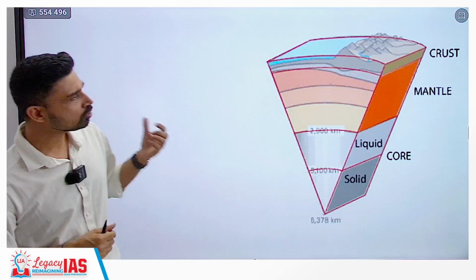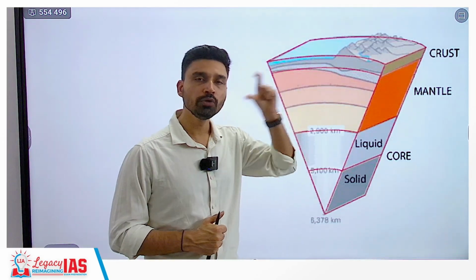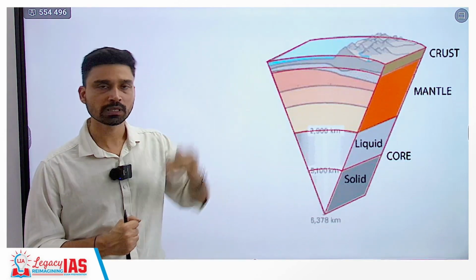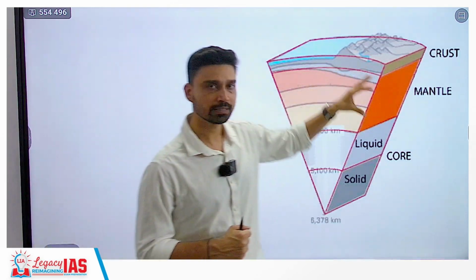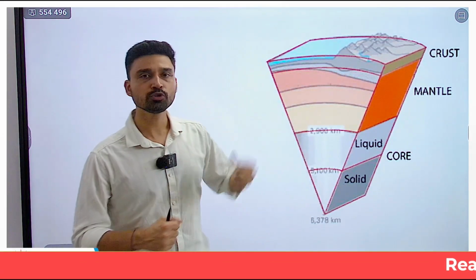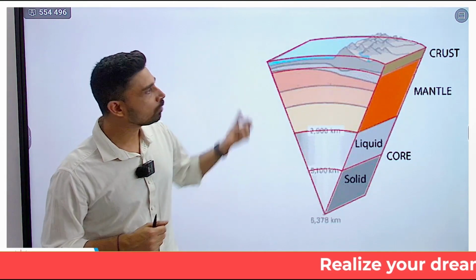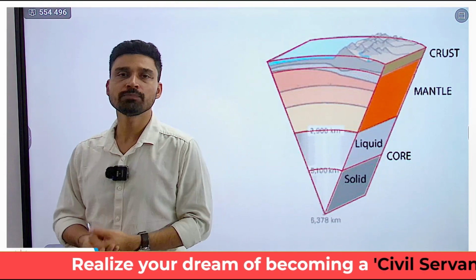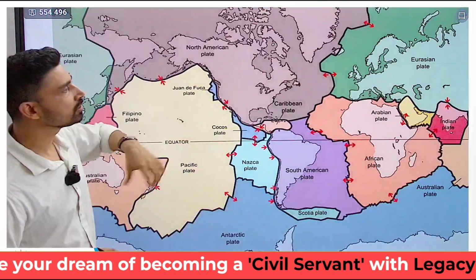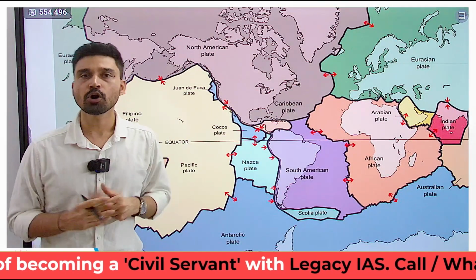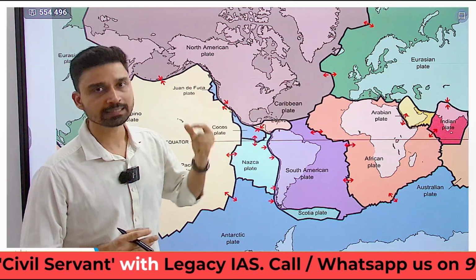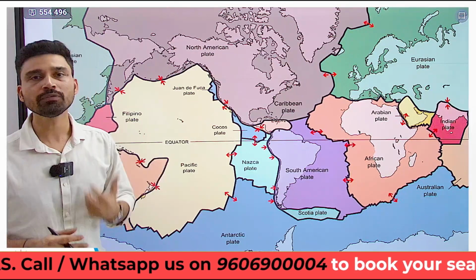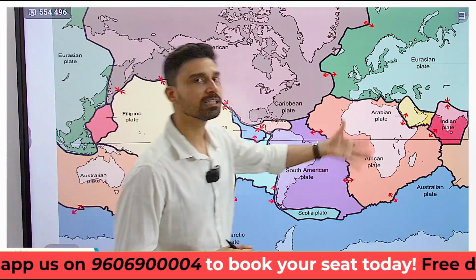The reason is that if you look at the structure of the earth, it is not a uniform structure, not a single layer, but the earth is divided into 3 layers as we go from the surface to the center. The uppermost layer is what we call the crust, below the crust you have the mantle, and the innermost layer is what we call the core. Now it is the crust region, the upper part of the crust, which makes up your continents, and also makes up your ocean basins. And the crust itself is not a single layer. The crust, also referred to by the other term lithospheric slab, is made up of multiple smaller portions and fragments, we can say. These individual fragments of the crust are referred to simply as plates.